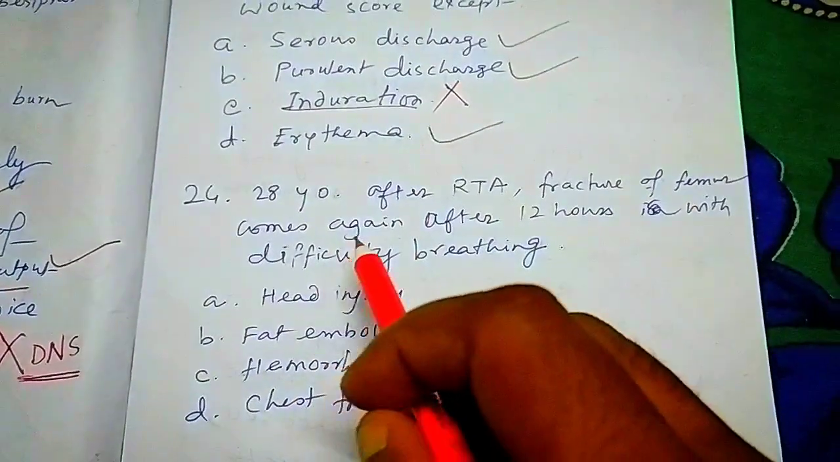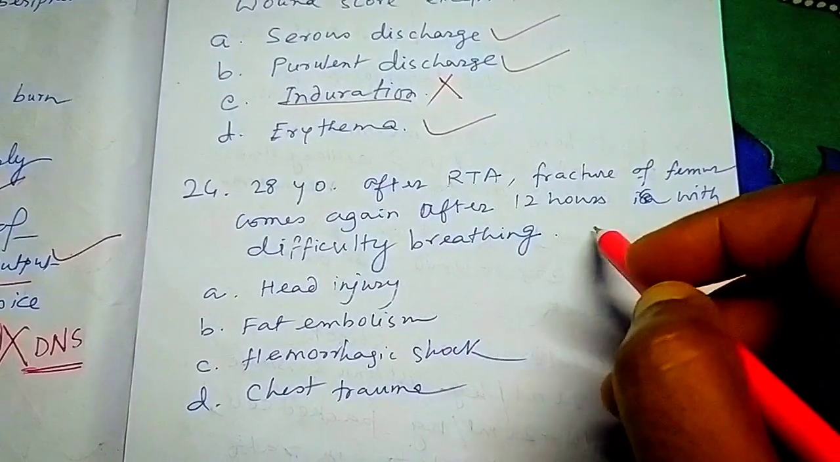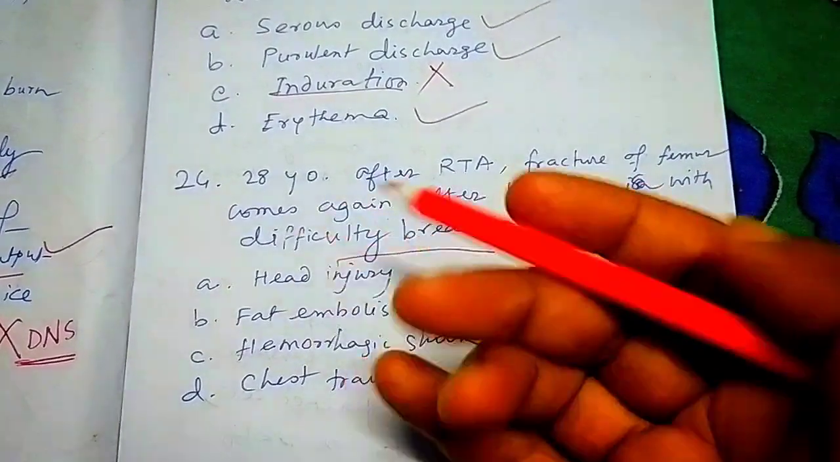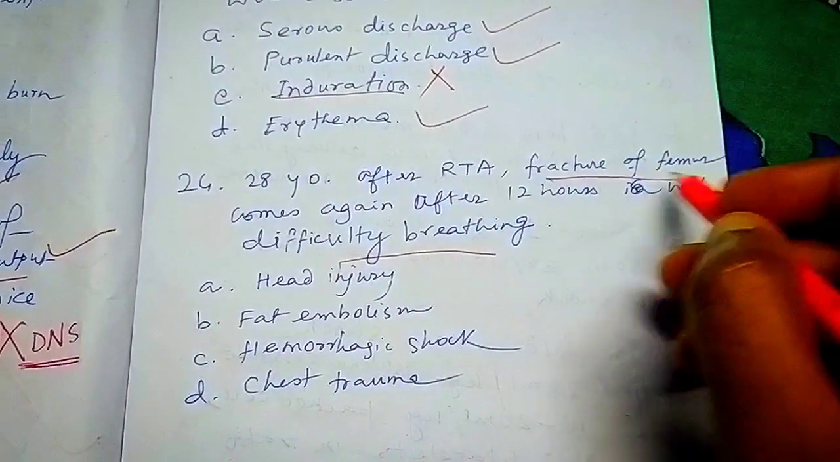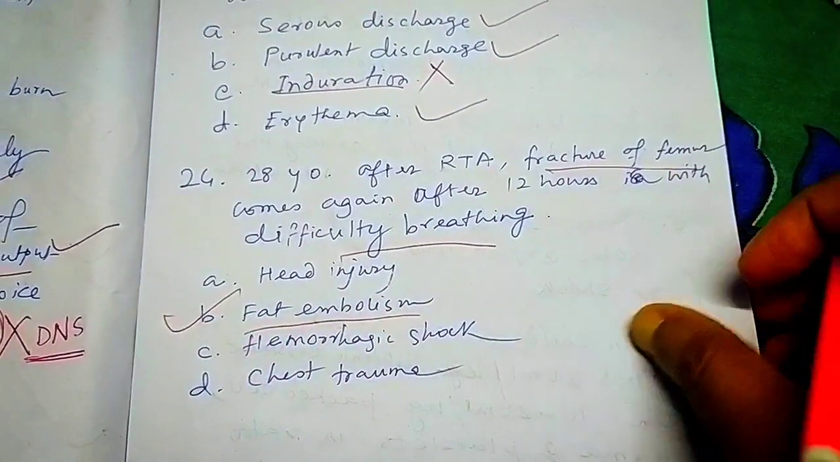Next question. 28 years old after RTA fracture of femur comes after 12 hours with difficulty breathing. So you can easily understand it is a long bone fracture, comes with difficulty breathing. So it is fat embolism. Next question.